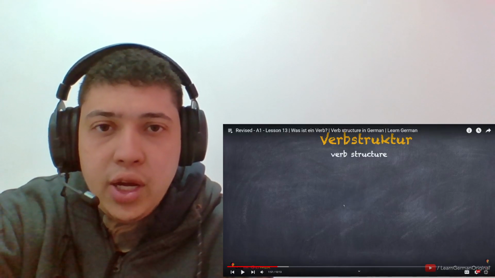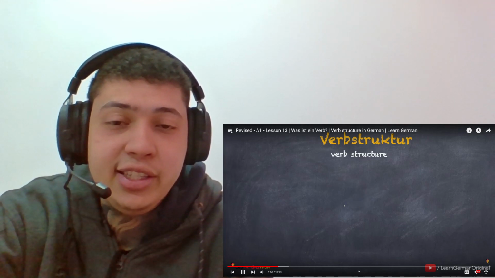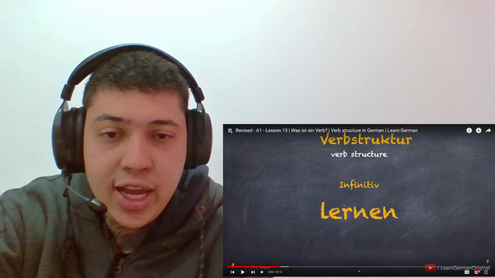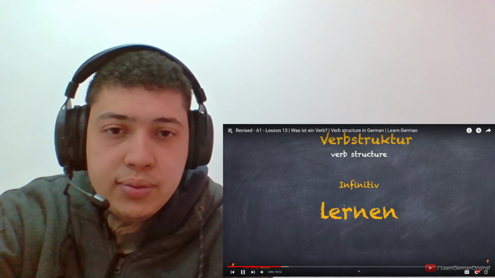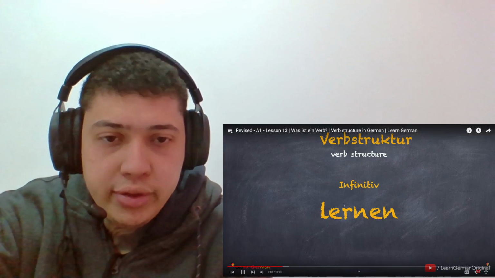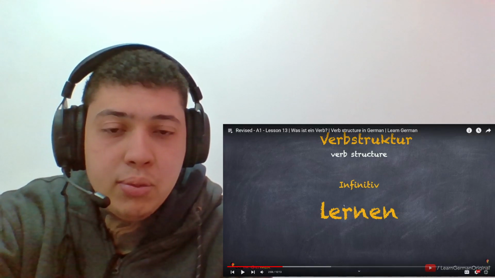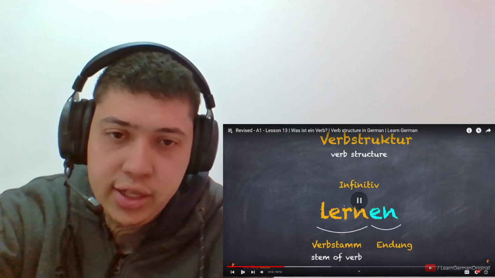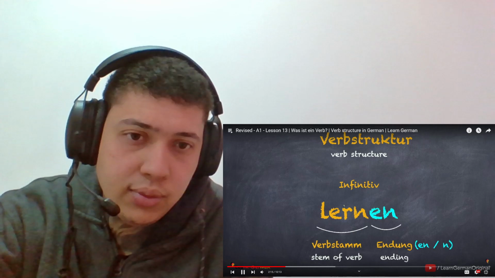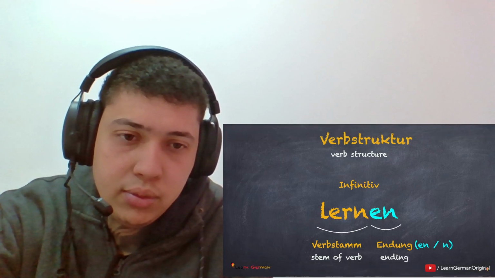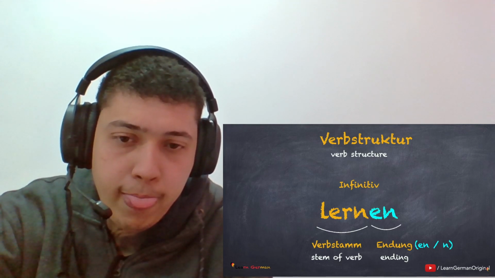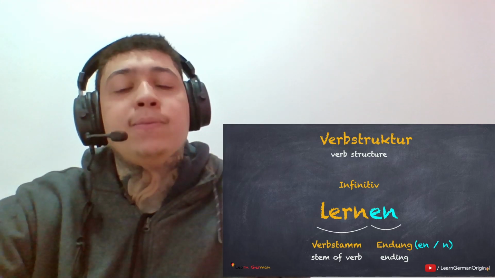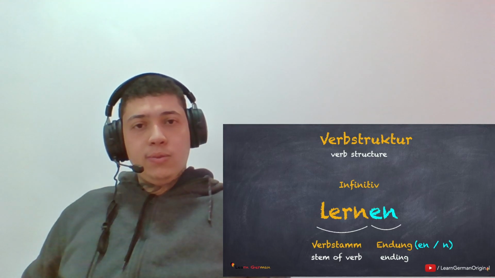Verbstruktur. Verb structure. Let's analyze a verb we have already done. Lernen. This form of the verb is known as the infinitive form. Each infinitive form has a stem, or the Verbstamm, and an ending, or the Endung. All verbs in infinitive form have either the ending en or just n. This way you can easily recognize the infinitive form of a verb.